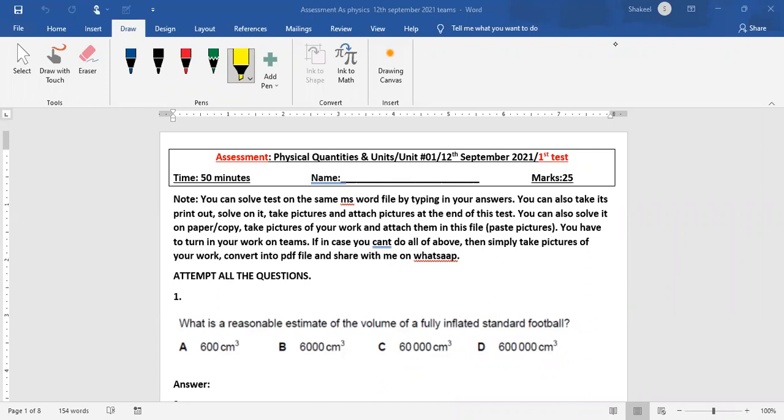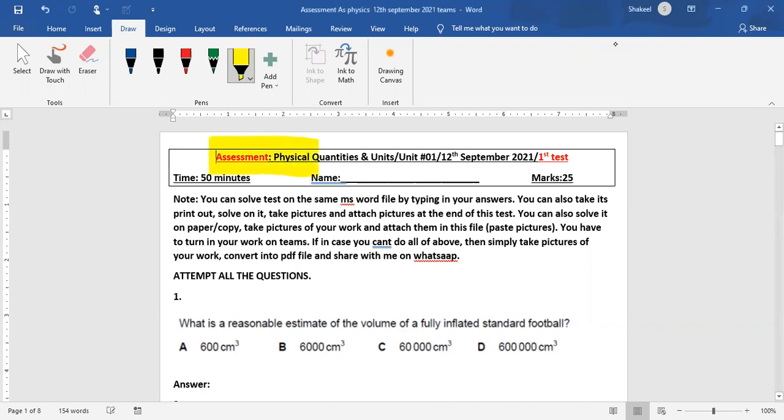Today I'm going to solve an assessment for you, because many of you are already done with this assessment and you got your result as well. There are some questions which are quite challenging, the others are on a normal pattern. So I would like to solve all of them so that every one of you can look deeply into the mistakes that you have committed.